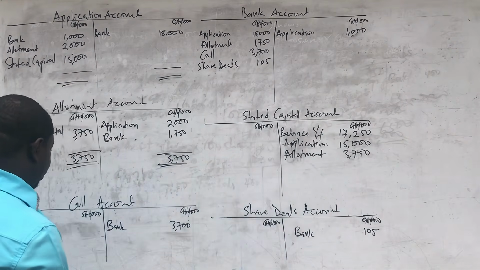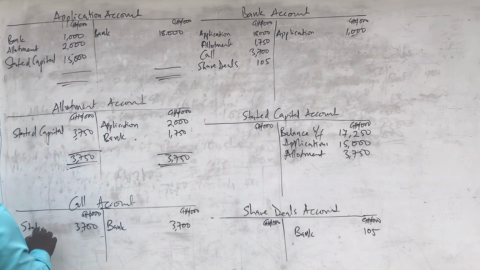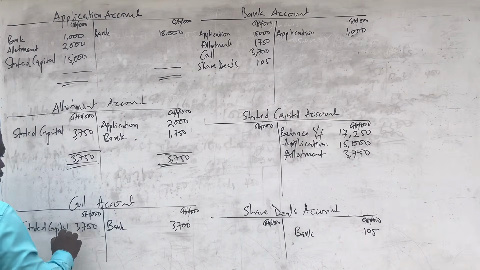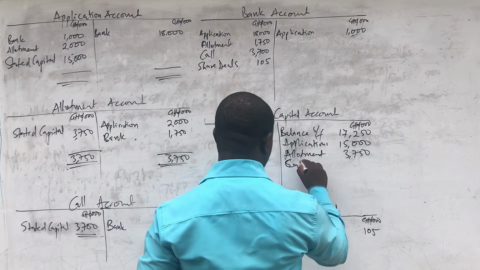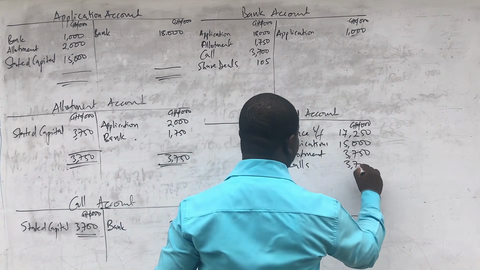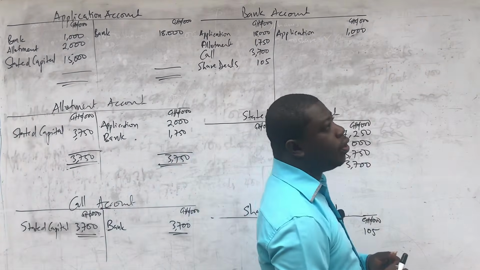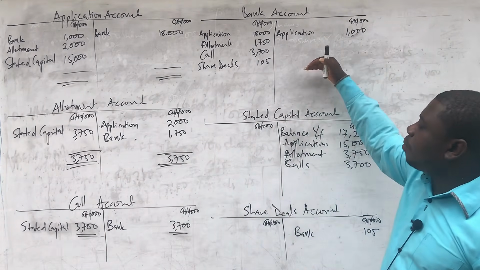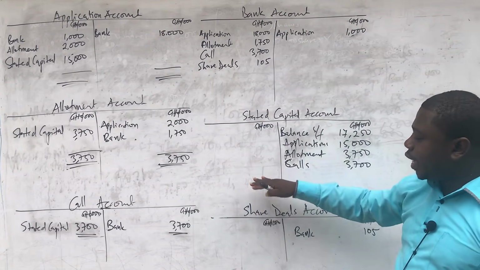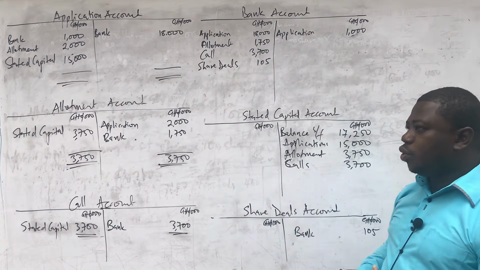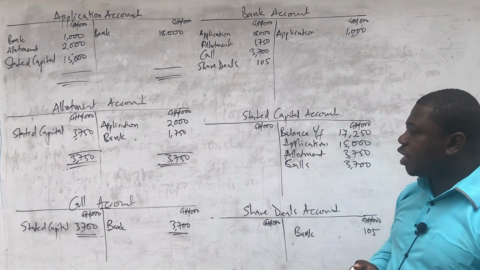And then we move to the cost. It's just a straightforward transfer. Stated capital. You just close it off and then you come here and you say call 3.7 million. So we are done. So the only thing now left is to do the balancing of the bank account and the share deals account together with the stated capital account. These two are items of equity. This is an asset. So we can use that to prepare our statement of financial position extract.